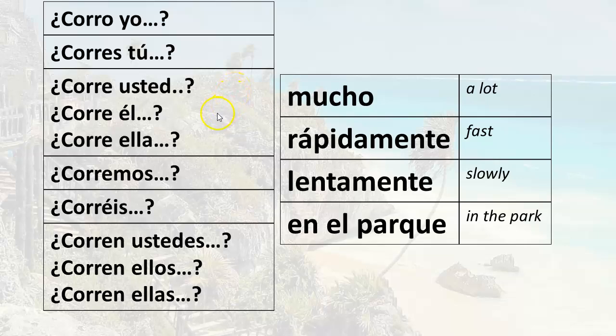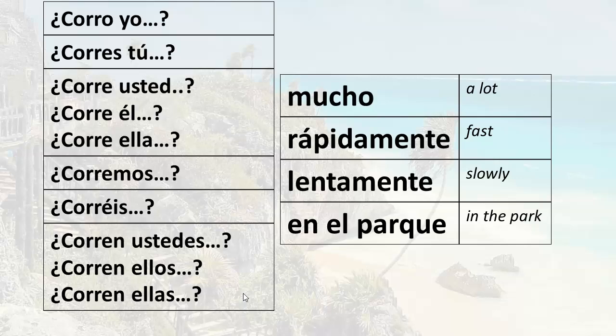Do you run? Él corre becomes corre él. Does he run? Ella corre becomes corre ella. Does she run? Nosotros corremos becomes corremos nosotros. Do we run? Vosotros corréis becomes corréis vosotros. Do you run? Ustedes corren becomes corren ustedes. Do you run? Ellos corren becomes corren ellos. Do they run? And ellas corren becomes corren ellas.